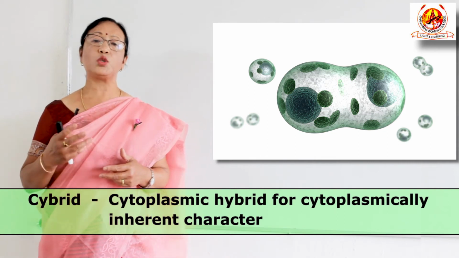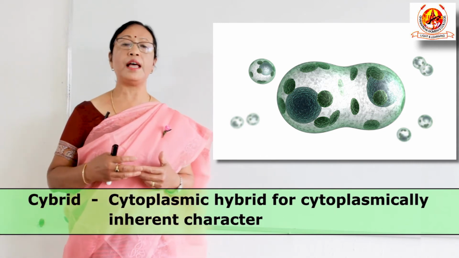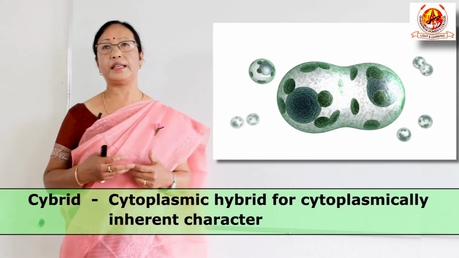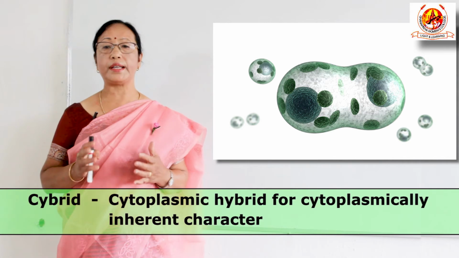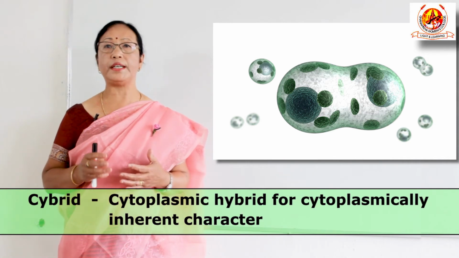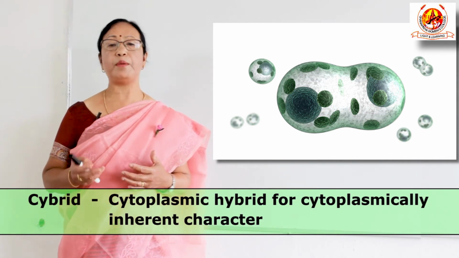And these two, that is protoplast fusion and hybrid production, can be done easily in a normal way by treatment with one chemical, which is known as polyethylene glycol, or simply PEG.